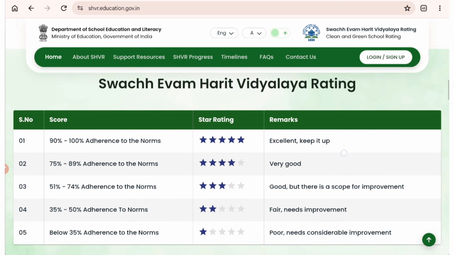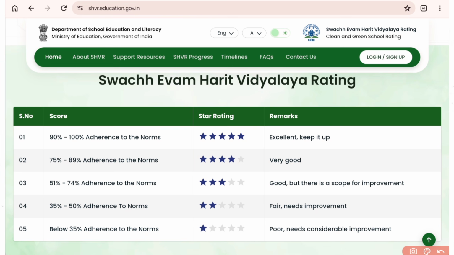And the ratings are like this: if your percentage comes around 90 to 100, you are excellent, your school gets a 5-star rating. Then if it is 75 to 89, your school is 4-star and it's very good. If the rating is 51 to 74, then it's good, but there is scope for improvement and you are only 3-star.